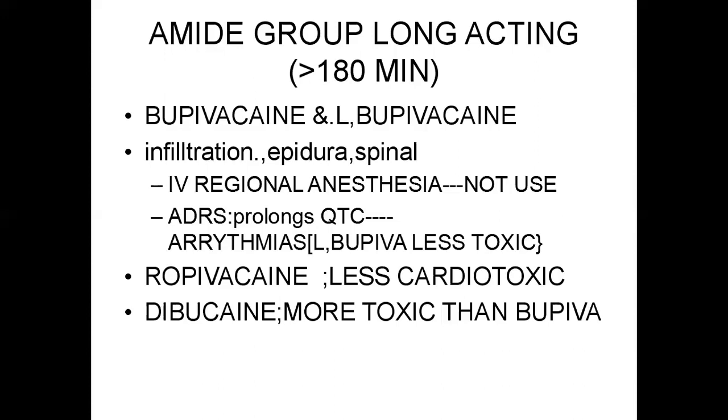Next one is dibucaine. It is also called cinchocaine. It is a very potent, long-acting local anesthetic. It is used in surface anesthesia of the anus and rectum. It is rarely used as a local anesthetic. It is more toxic than bupivacaine and others. It is a pseudocholinesterase inhibitor, which is an accepted characteristic for dibucaine.